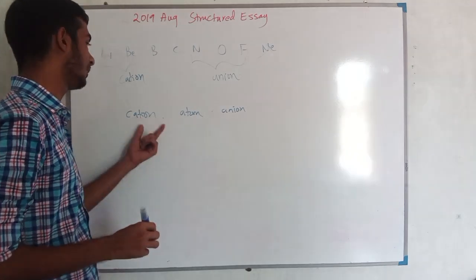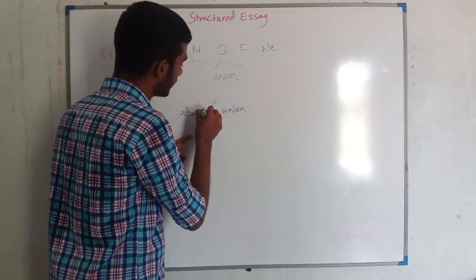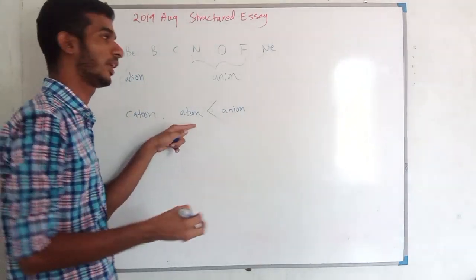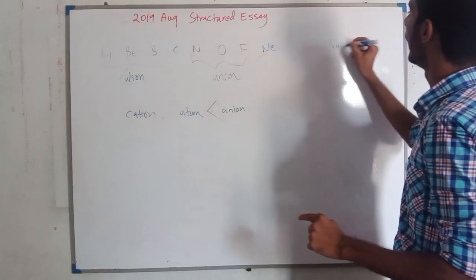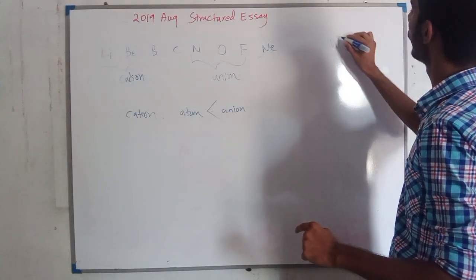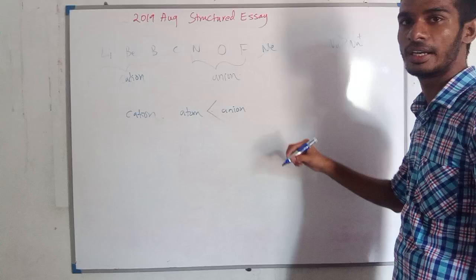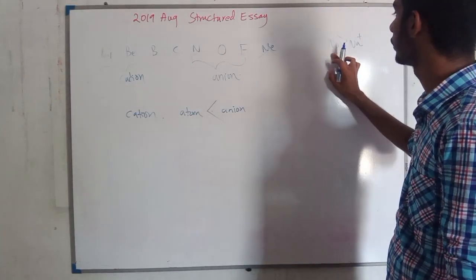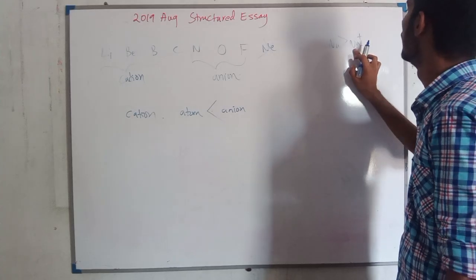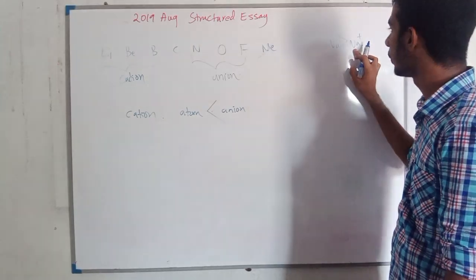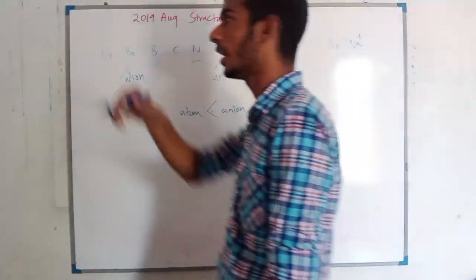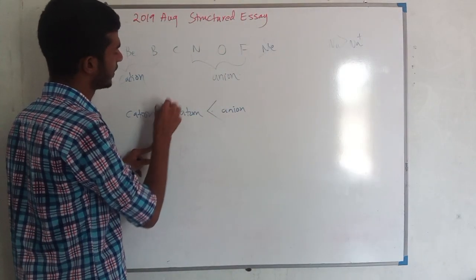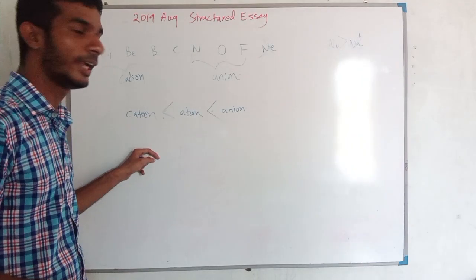When we compare the atomic radii, for an anion the radius is greater than the atom. If you take for example sodium and sodium plus, the atomic radius of sodium is greater than the sodium plus cation, because it has lost one electron from the outermost shell. For a cation the radius will be lesser than the individual atom, right?